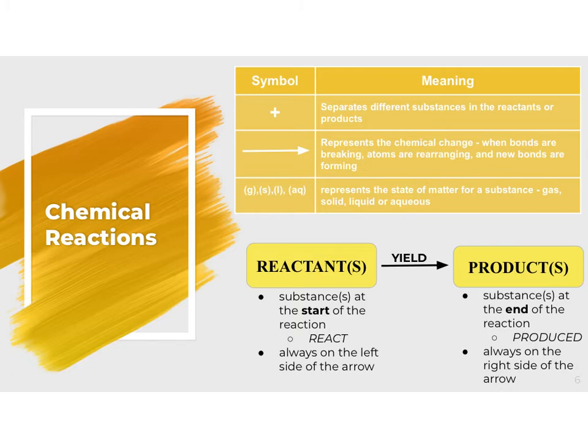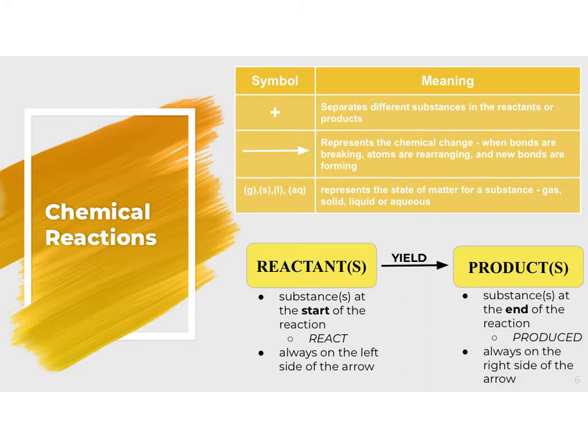And last, we will also see some little letters in parentheses that are going to represent the states of matter for a substance. So we have a little g for gas, a little s for solid, a little l for liquid. So that's talking about the pure liquid form.